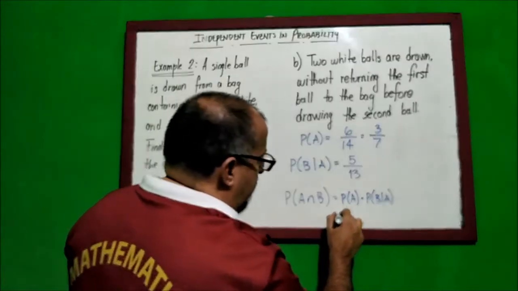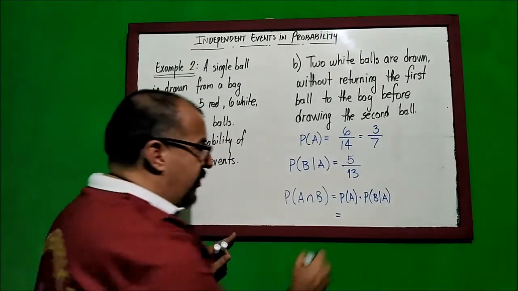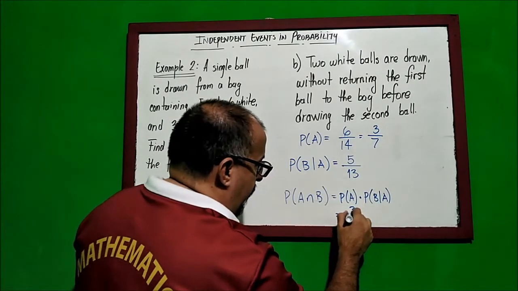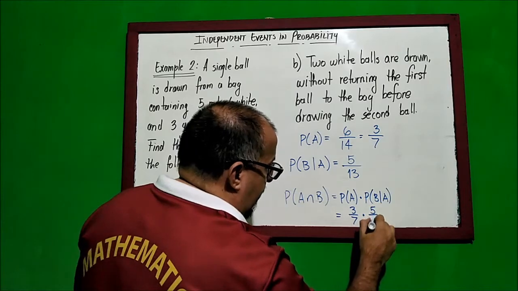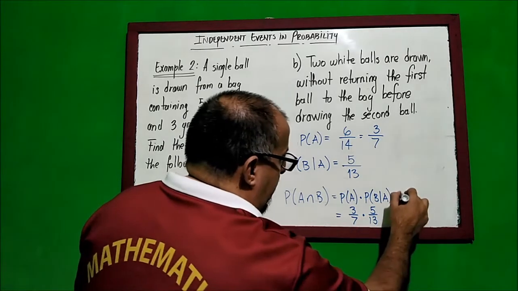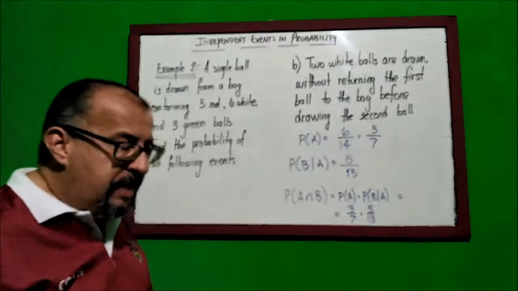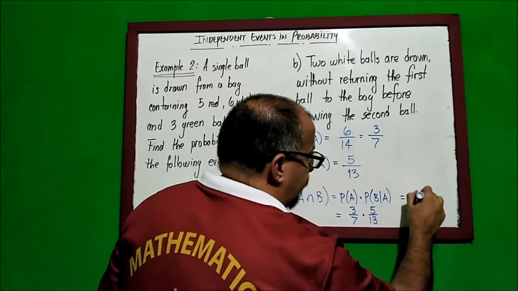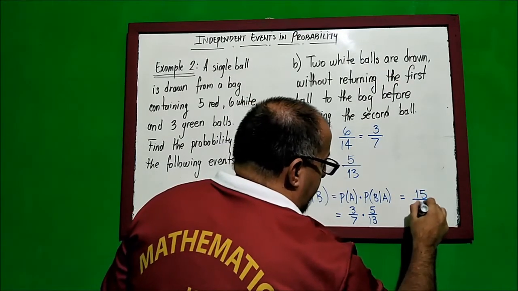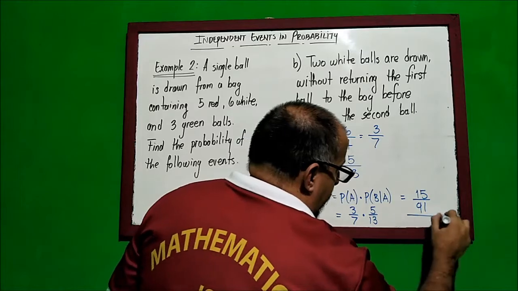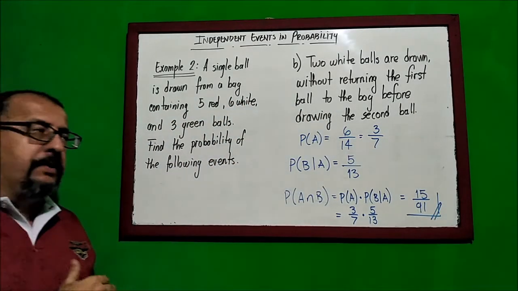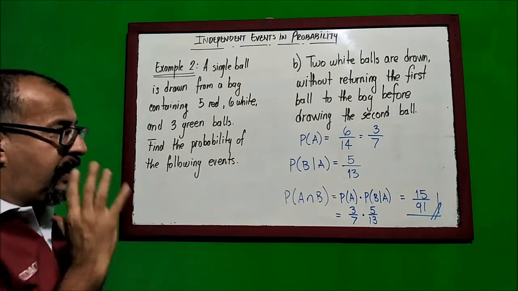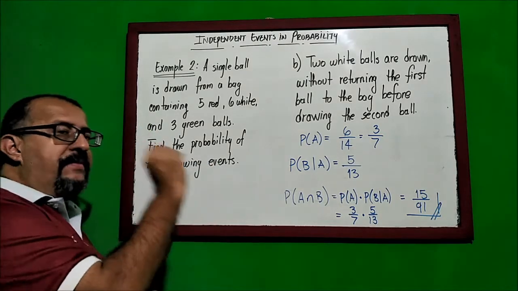So according to this, we're going to have 3/7 from the first one multiplied by 5/13 of the second one, and then the final result will be 15 out of 91.